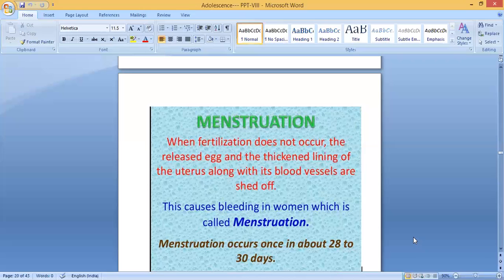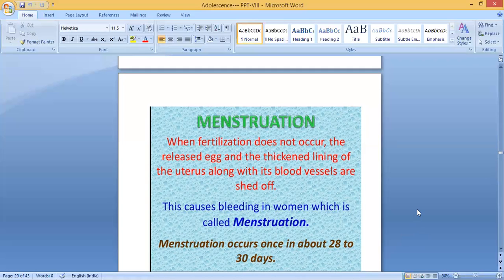So what is meant by menstruation? When fertilization does not occur, the released egg and the thickened lining of the uterus along with its blood vessels are shed off. This causes bleeding in women. This is called menstruation. Menstruation occurs once in about 28 to 30 days.